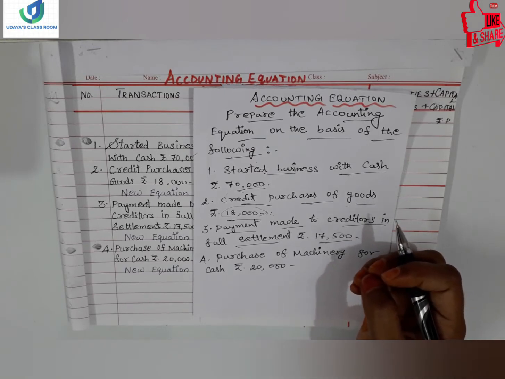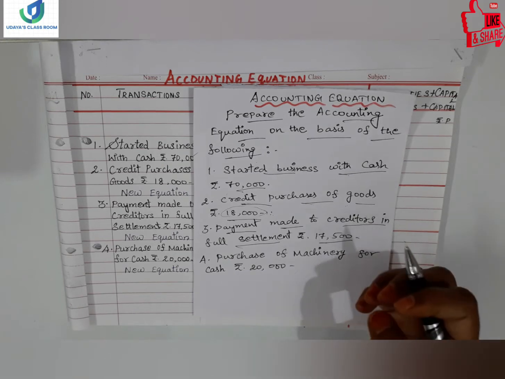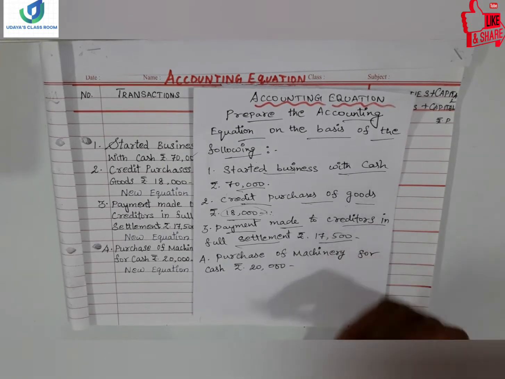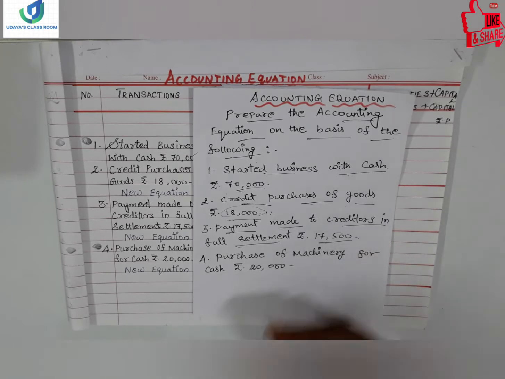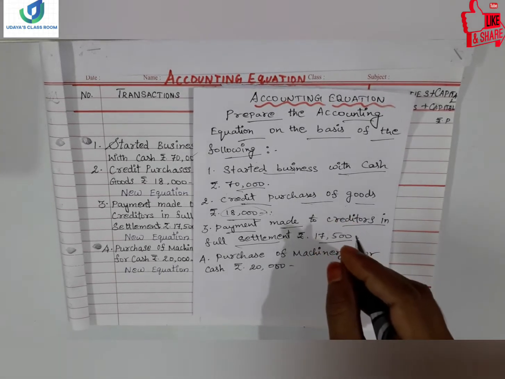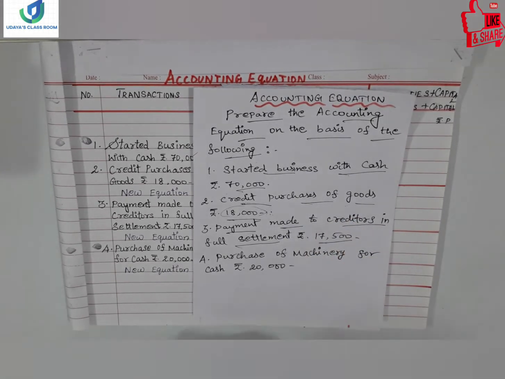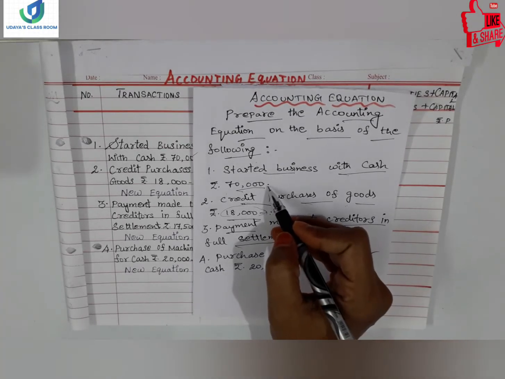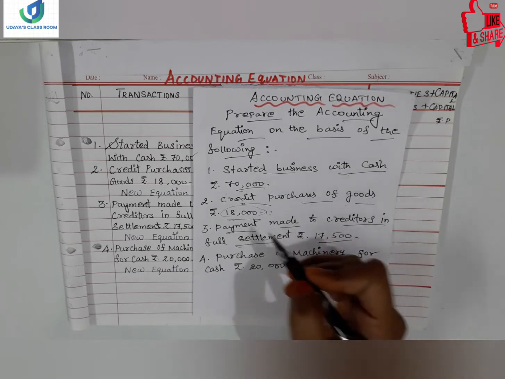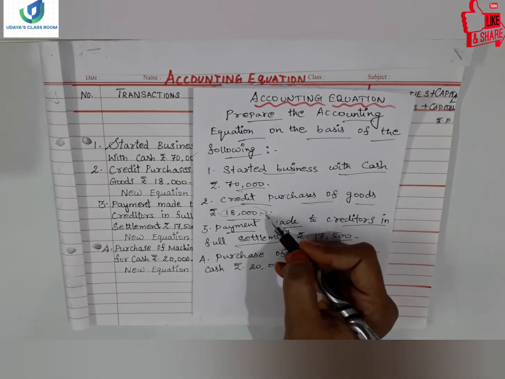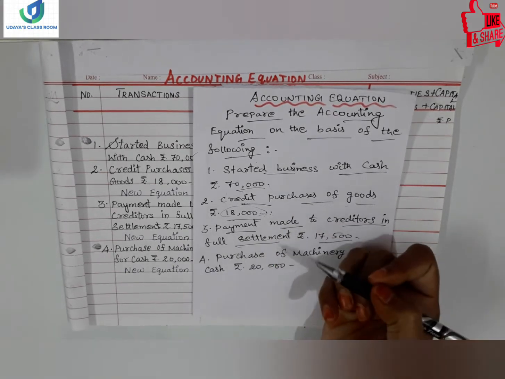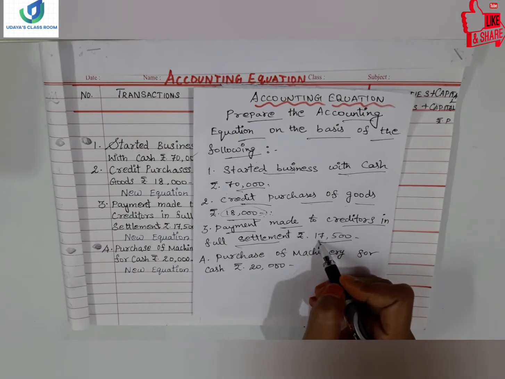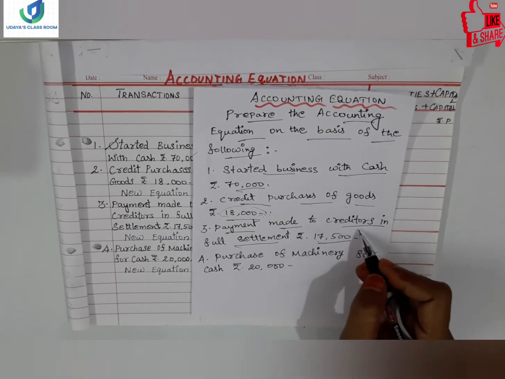So always I have told you, when we learn accountancy, we have to understand as if we are starting a business. We are investing an amount in the business and we are doing some purchases and sales, like that we have to imagine. So you have started business with 70,000 and for your business you have done some credit purchases for 18,000, and next you have settled the amount to your creditors.